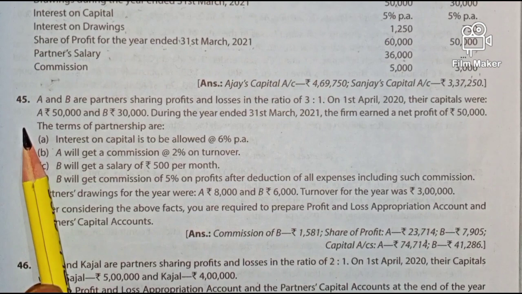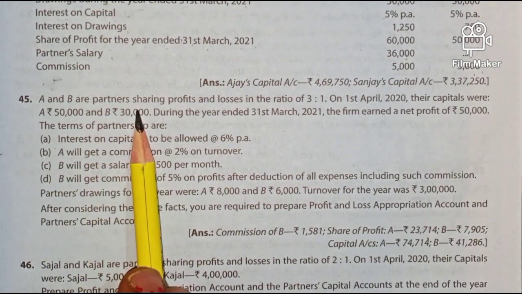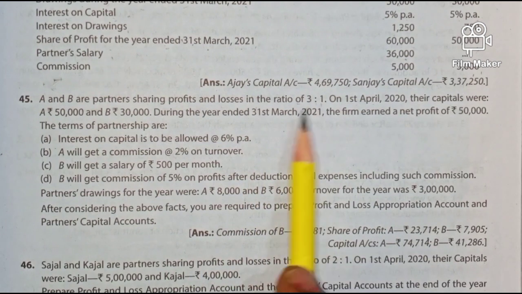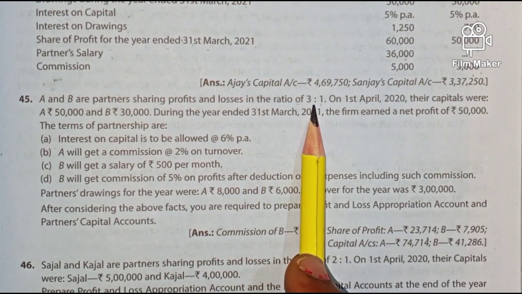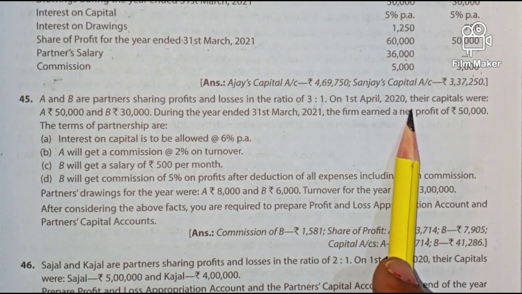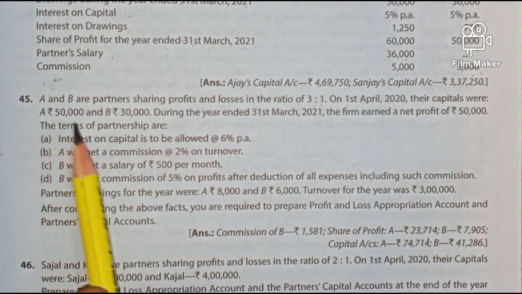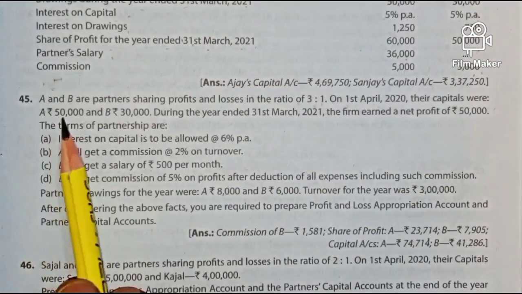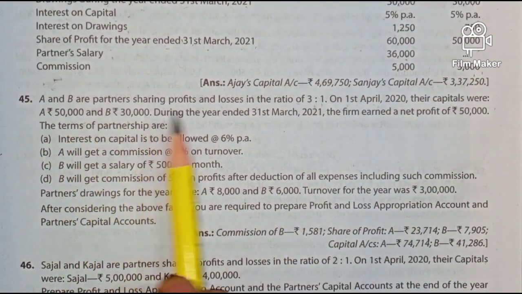Now question number 45. A and B are partners sharing profits and losses in the ratio of 3:1. So the profit sharing ratio is 3:1. On 1st April 2020, their capitals were A 50,000, B 30,000. So their capitals are 50 and 30.